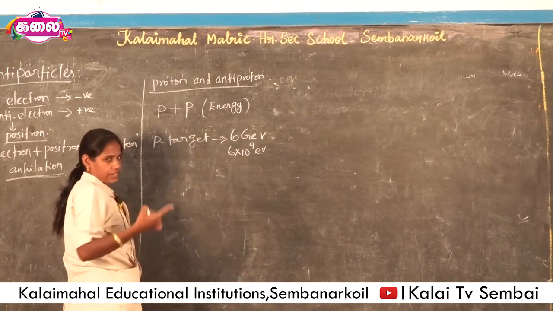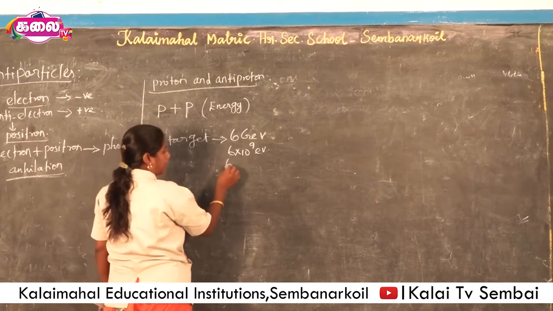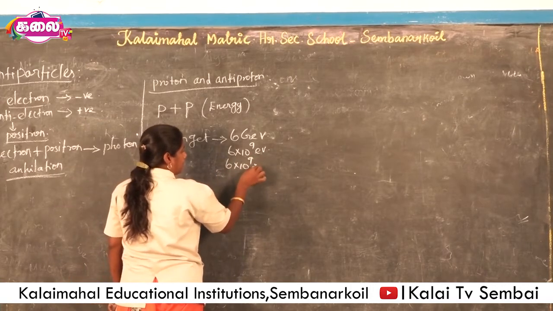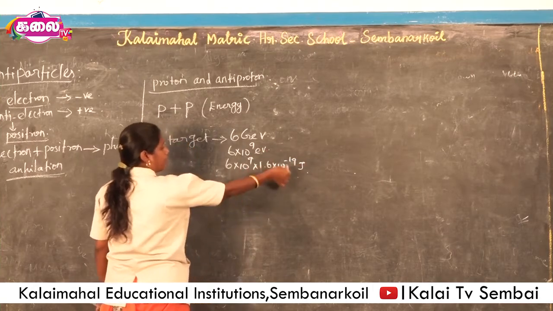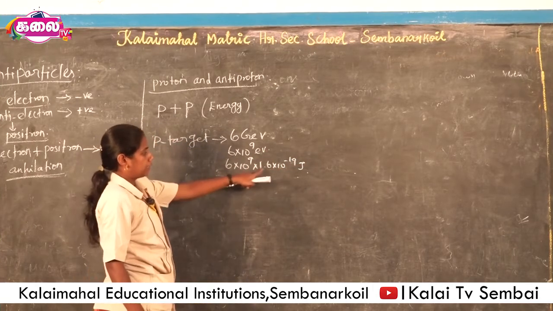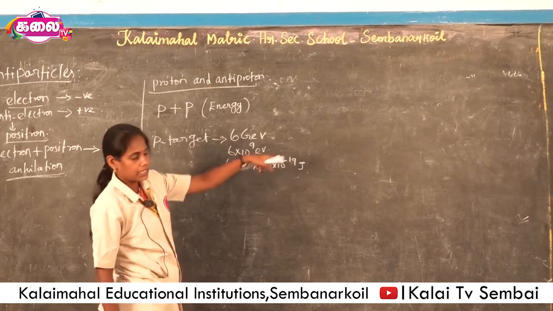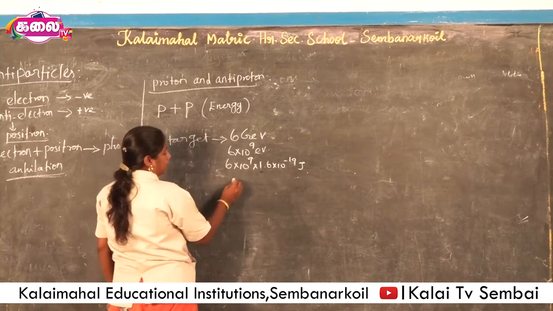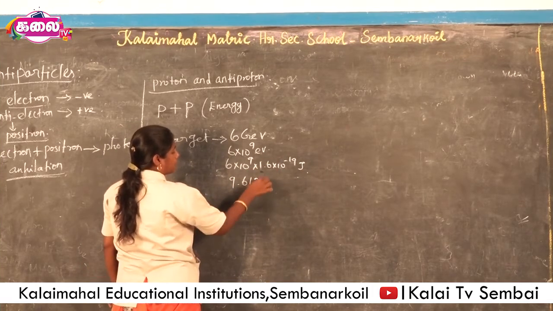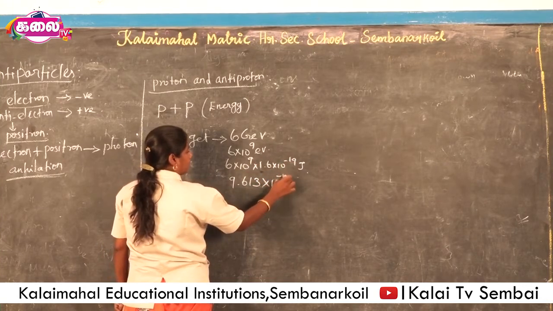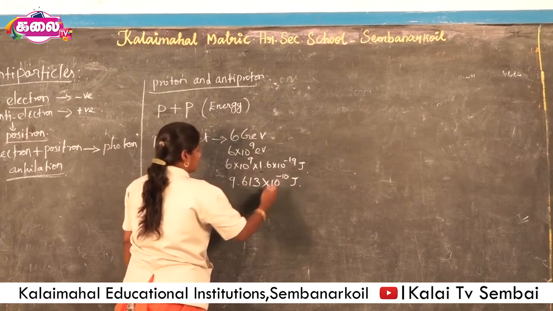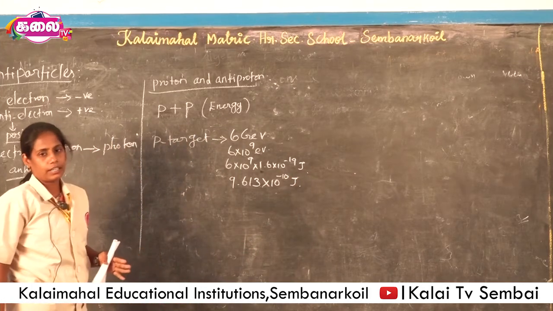Here the electron volt is converted into joule. An electron volt becomes a joule when multiplied by 1.6 into 10 power minus 19 joule. Multiplying, we have 9.6 into 10 to the power of 9 minus 19, that is 10 power minus 10 joule. This is the energy of the proton target.